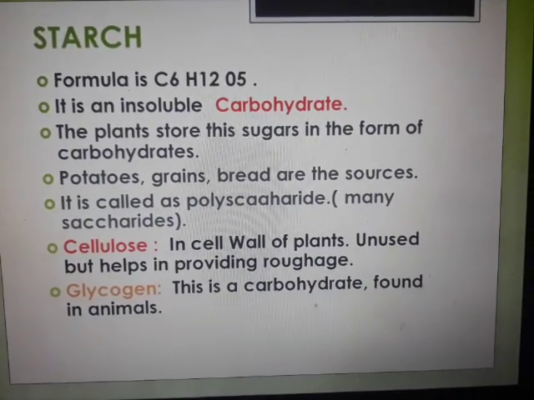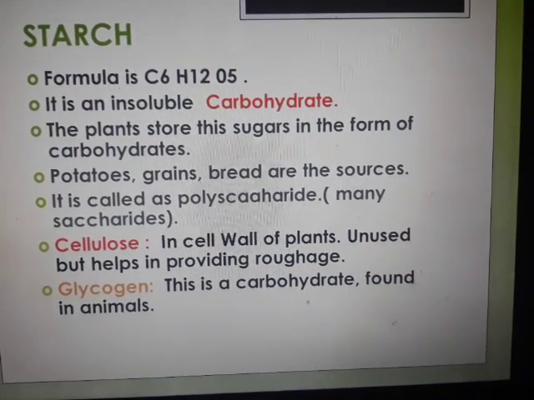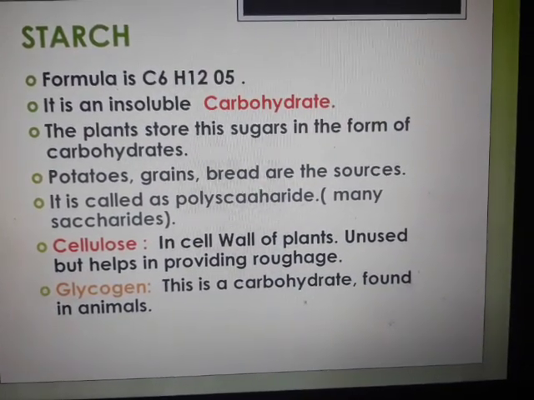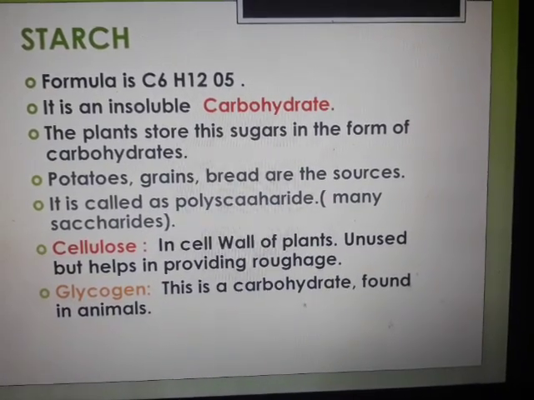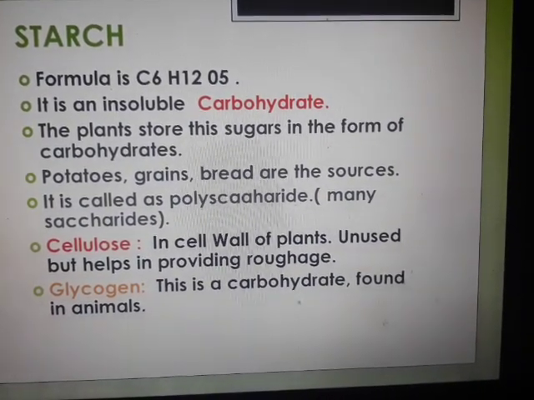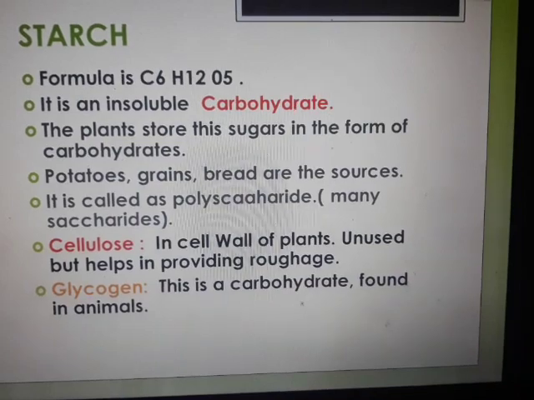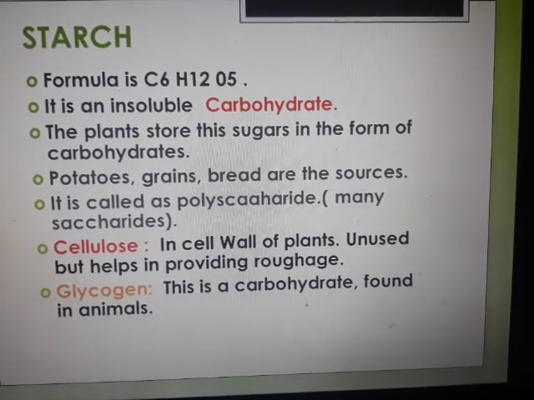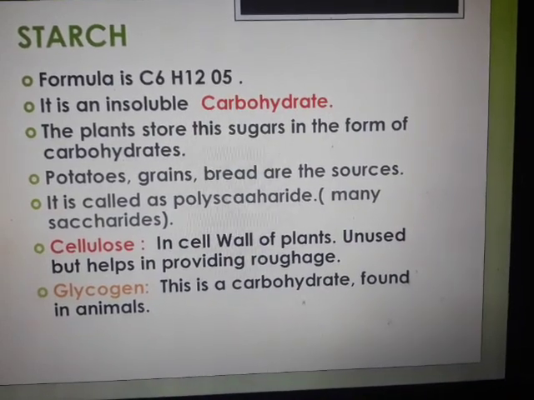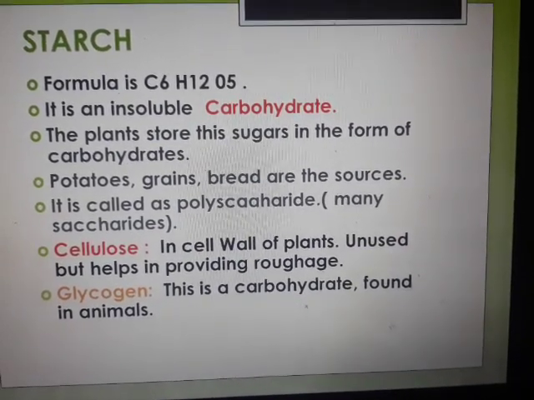Next is starch, the formula for which is C6H12O5. It is an insoluble carbohydrate. The plants store these sugars in the form of carbohydrates. Potatoes, grains, bread are the sources. We are all aware, especially you growing children need a lot of starch, or say carbohydrate, because you need a lot of energy.